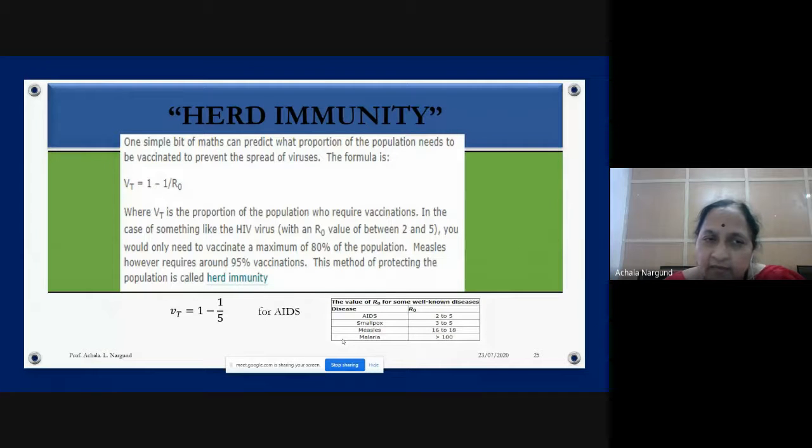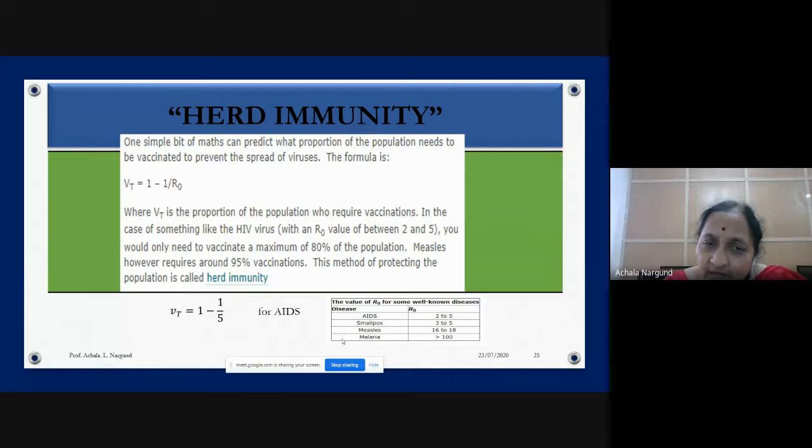The formula is Vt equals 1 minus 1 by R naught. Previously I said QC; in some books they use QC for the threshold. Here Vt is the proportion of the population who require vaccination. Taking one example, HIV, AIDS, with an R naught value of 2 to 5, you would need to vaccinate a maximum of 80% of the population.